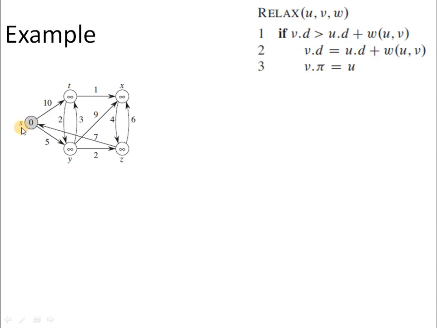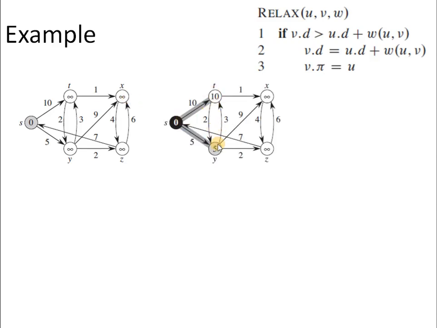Now from S, we can reach vertex T via a distance of 10. Since infinity is greater than 10, the distance of T will be updated to 10. Similarly, from S, we can reach Y at a distance of 5, so this infinity will be replaced with 5. The rest of the two vertices are not adjacent to S, so their distance values from the source vertex still remain infinity. So these are the required updates.